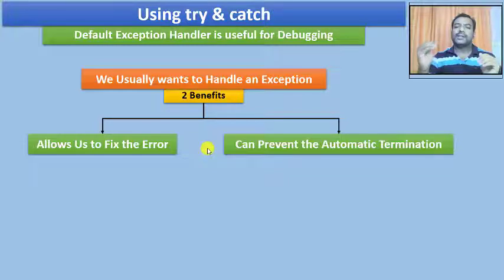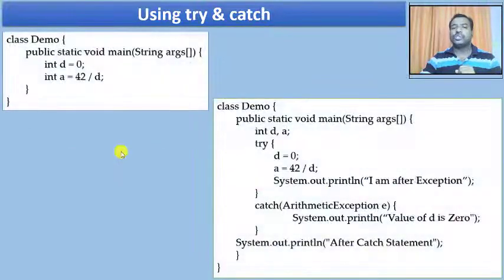As soon as the exception occurs, the program is going to terminate. Immediately the program will be terminated. Instead of having this, I can define the exception handler by myself and make sure I can allow the user or the programmer to fix the error when the exception occurs, and I can even prevent the automatic termination. I can do these two jobs. That is where the usage of try and catch comes in.